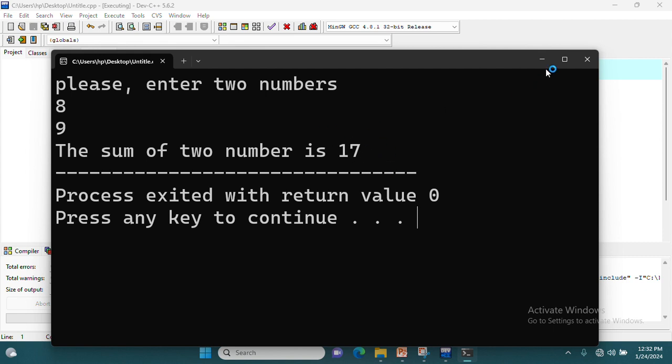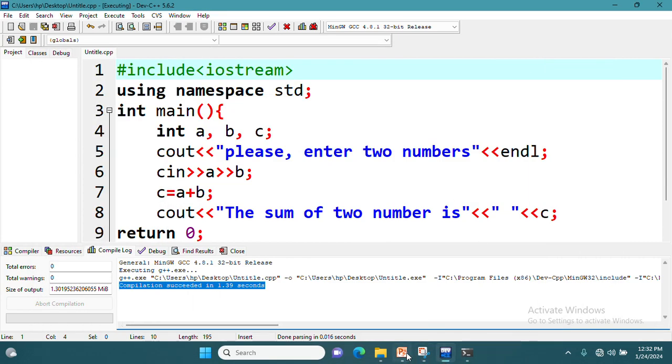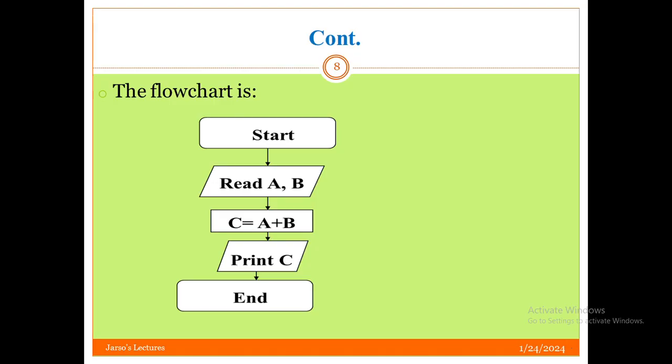This is the print result, the last step. The last step within our algorithm, after adding them to each other, is printing the result to the screen. Then this is what we have seen within our algorithm using a flowchart. Starting, ending, here reading, taking two numbers, adding them to each other, and printing C, which is the sum. This is how we can write an algorithm. We can write another algorithm by following this. We can write different algorithms.